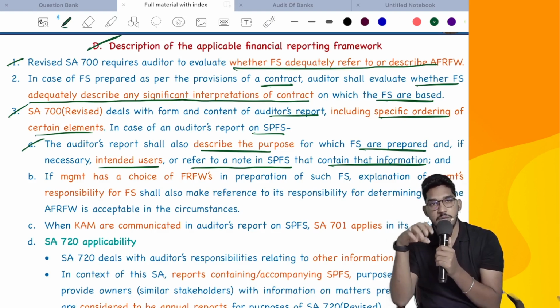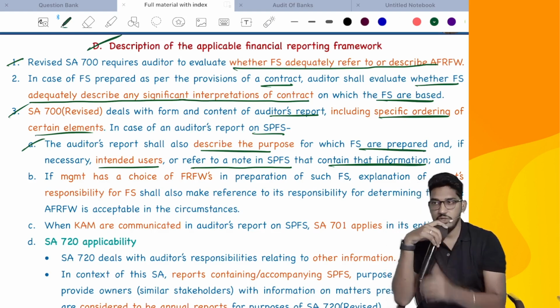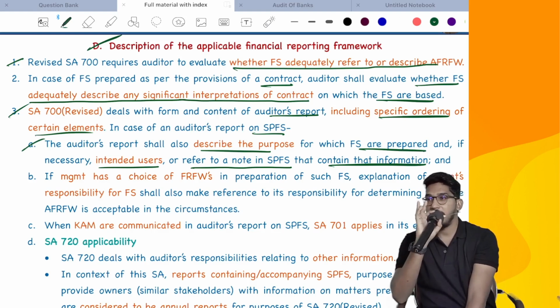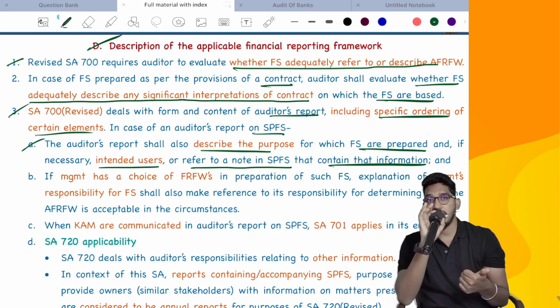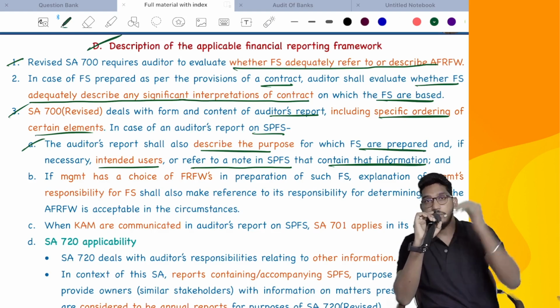In case all that information is given by the management in the financial statements in some note, you can give a reference to the note. Generally we say this in the opinion paragraph. In the opinion, we have two sub paragraphs. In the first paragraph we will identify the financial statements, give a reference to the notes, and identify the components of the financial statements. 5 items will be there.